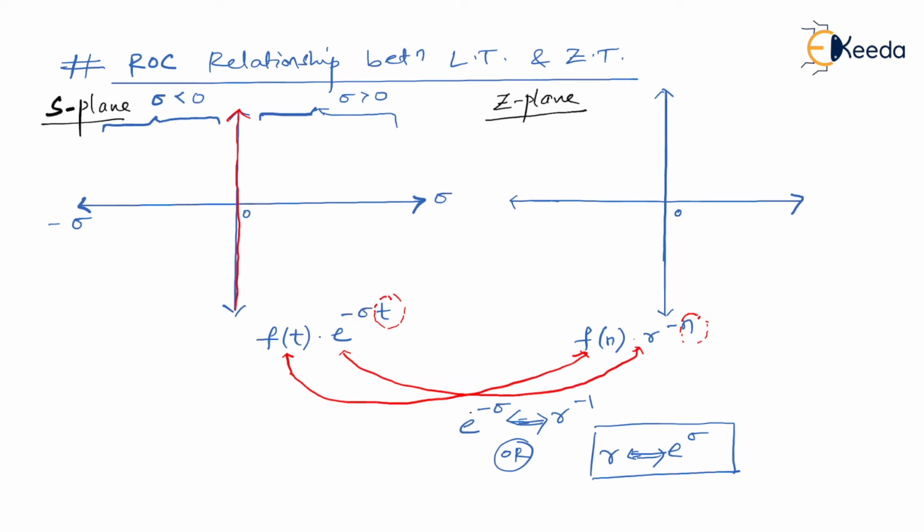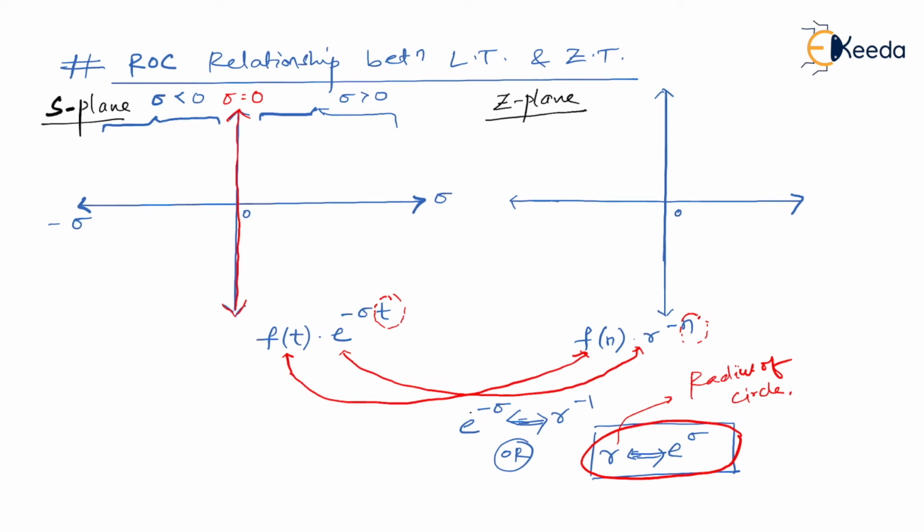Now see carefully. With respect to the j omega axis, can I say sigma value is equal to 0? Tell me. If you substitute sigma equal to 0 in this case, can I say r will become equal to 1? Because r will be equal to e to the power 0, and e to the power 0 is what? 1. And what is meant by r? You know that r is nothing but the radius of the circle.